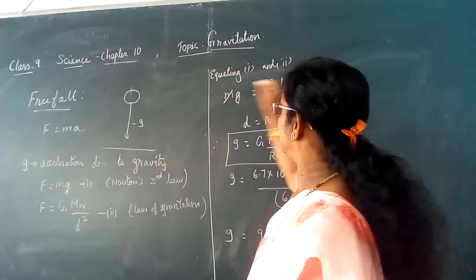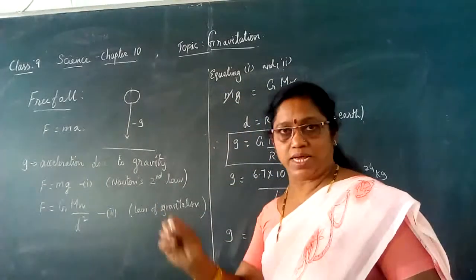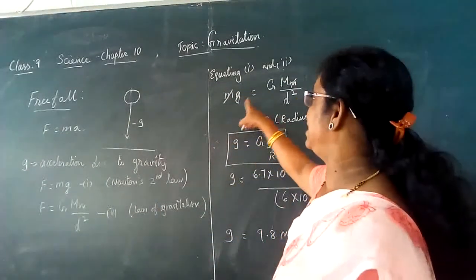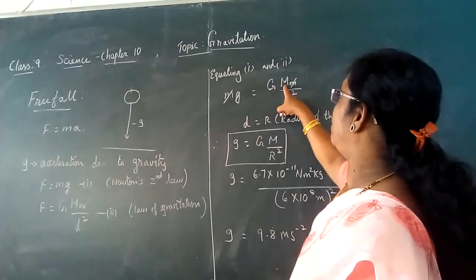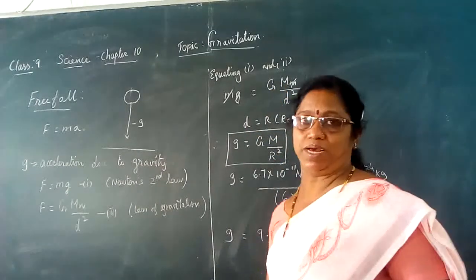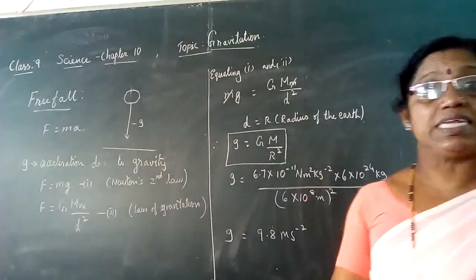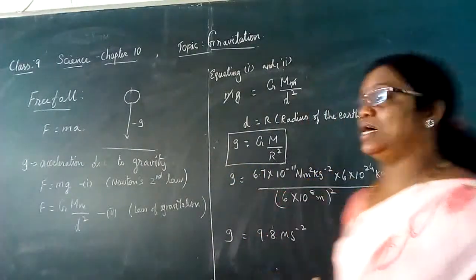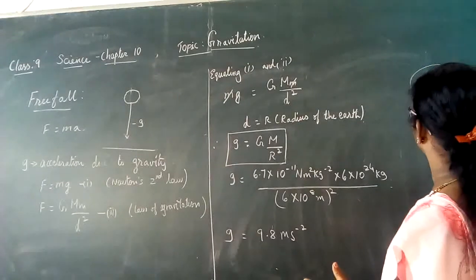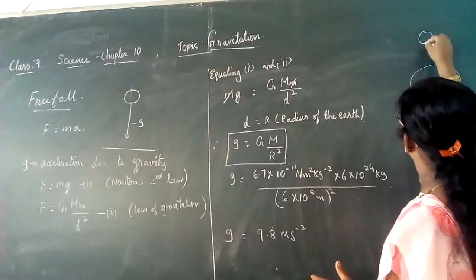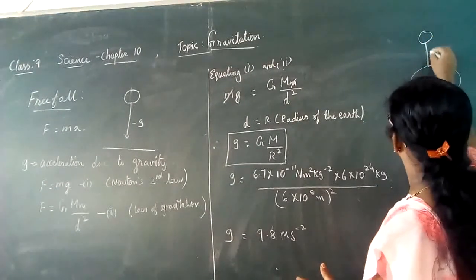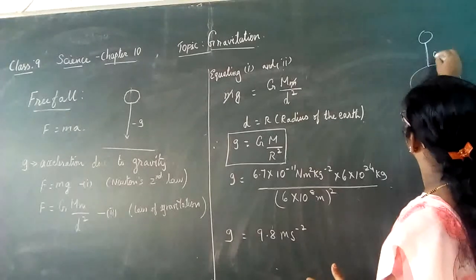It is one and the same. So let us cancel m. We will get g is equal to GM divided by d square. And what is d? It is the distance between the earth and the object. Imagine you have the earth and the object is falling. This is the distance d.